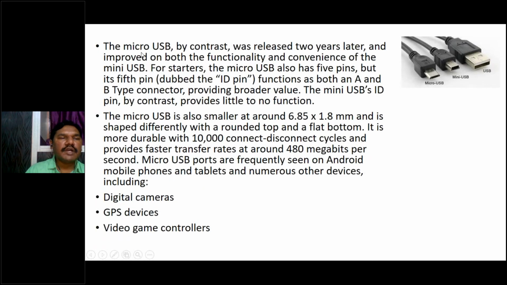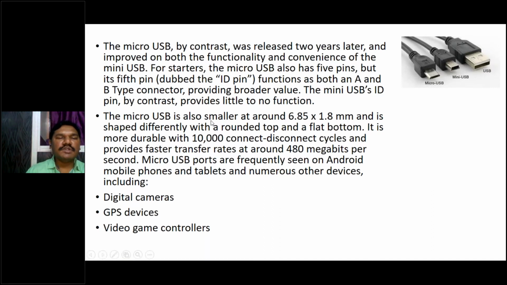And micro USB, by contrast, was released 2 years later and improved on both the functionality and convention of the mini USB. For starters, the micro USB also has 5 pins, but its fifth pin, the ID pin, functions as both A and B type of connector, providing broader value. The mini USB's ID pin, by contrast, provides little to no function. That fifth pin has no function; it is connected to ground.